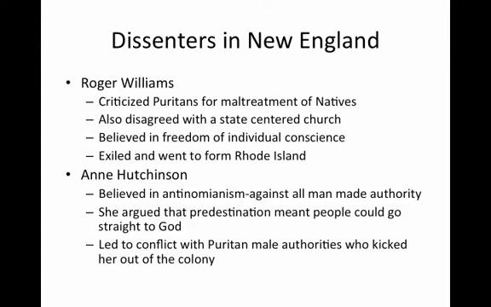In her belief system, every individual who is saved by God is their own obedient servant to God and therefore needs no mediator. She argued that predestination meant people could go straight to God and needed no leadership.